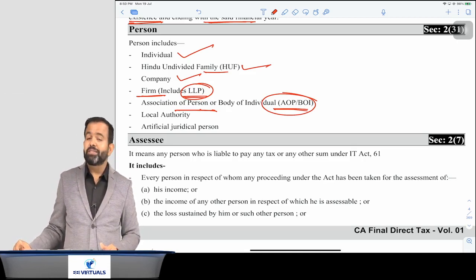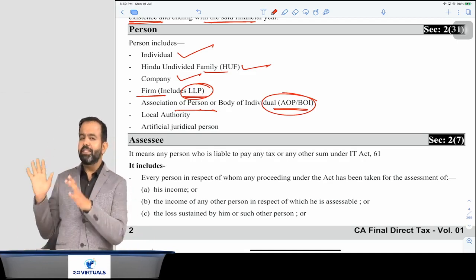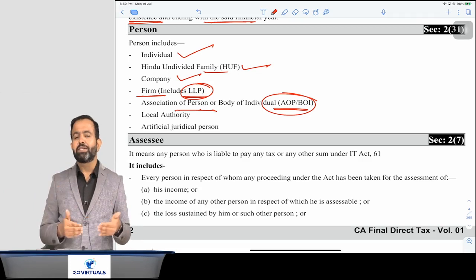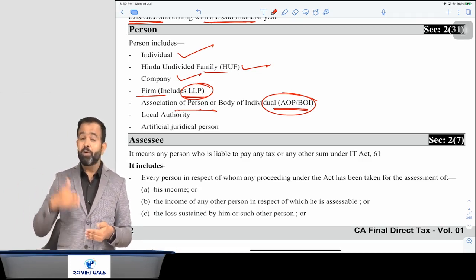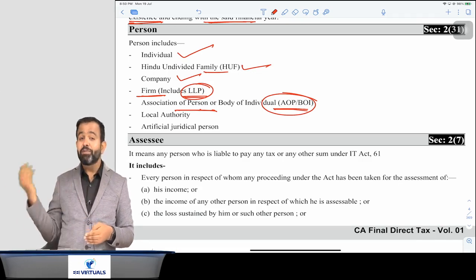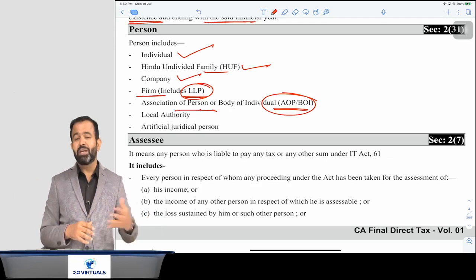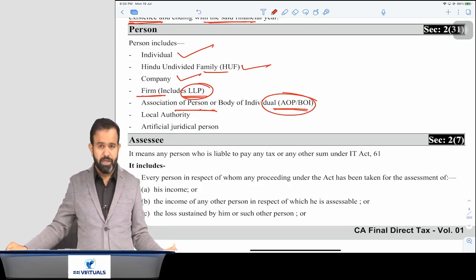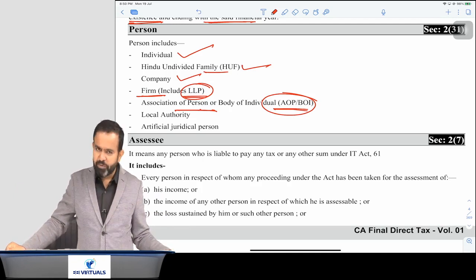In volume 2, there is a separate topic on how to tax the AOP BOI income. We will discuss it in that topic. At that time you will understand what exactly AOP BOI is, how people create it, what the benefit is, and how the government charges tax on the income of AOP BOI. What is the share of a member, how the share will be taxed in the hands of the member, whether it will be exempt or taxable, everything we will cover in the AOP BOI topic.